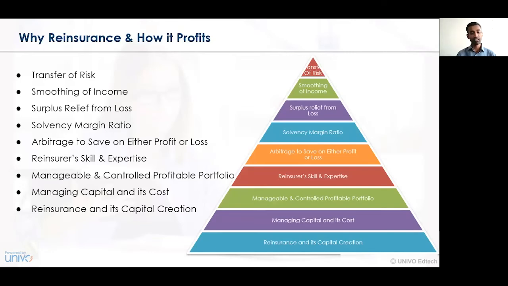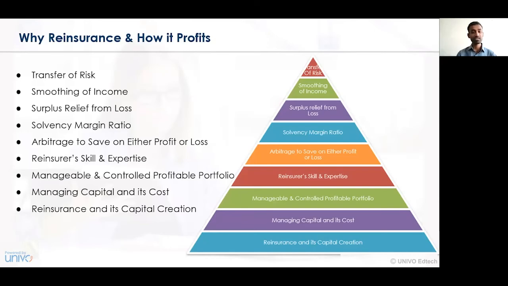Arbitrage to save either profit or loss. So here in this case, what happened? There is always an arbitrage, or a certain situation wherein either a profit may arise or a loss may arise. And at every stage, whenever certain terms and conditions have been laid by the insurance company or by the reinsurance company, the arbitrage, or a situation of sharing between the parties, is always assumed, wherein whether there is a profit or a loss, both will be shared by the respective companies over a period of time.